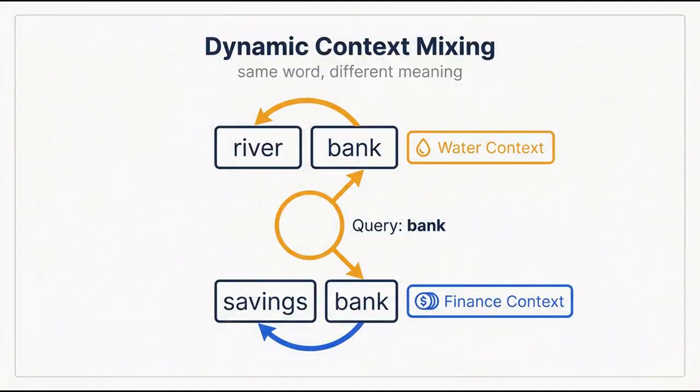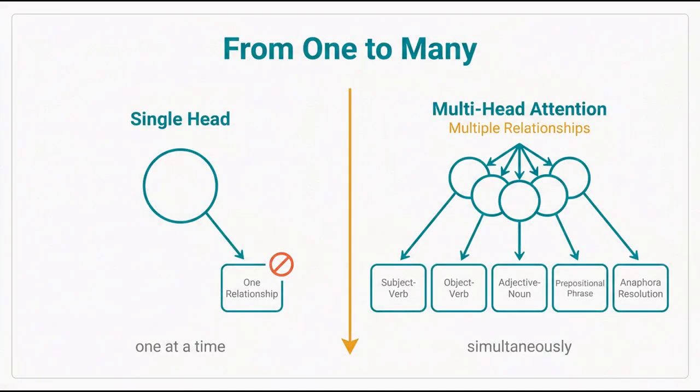For example, in the phrase riverbank versus savings bank, the query for bank matches river in the first case to pull in water context, but matches savings in the second to pull in finance context. This dynamic context mixing makes the transformer powerful. However, a single attention mechanism only tracks one relationship at a time. To capture complex language, the model needs to track multiple relationships simultaneously, which brings us to multi-head attention.